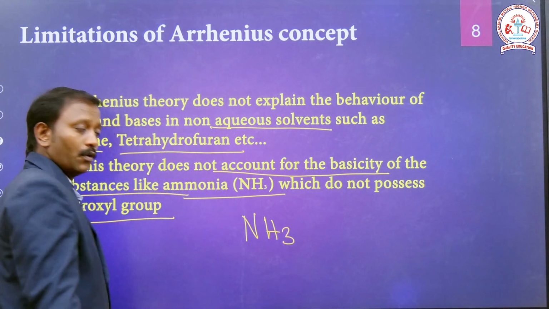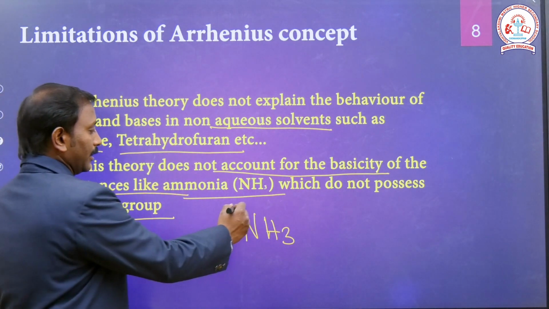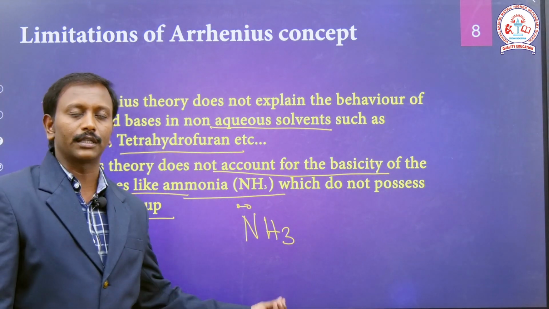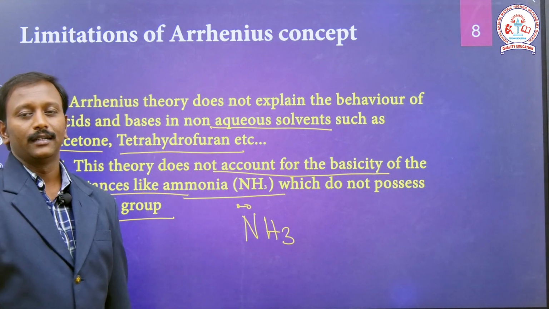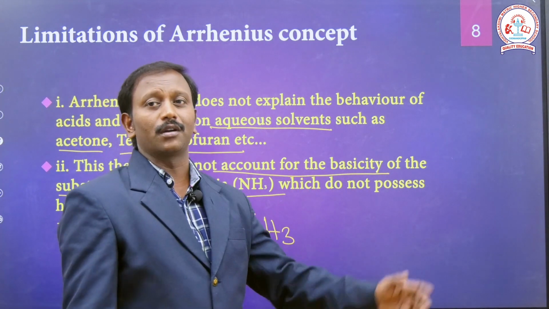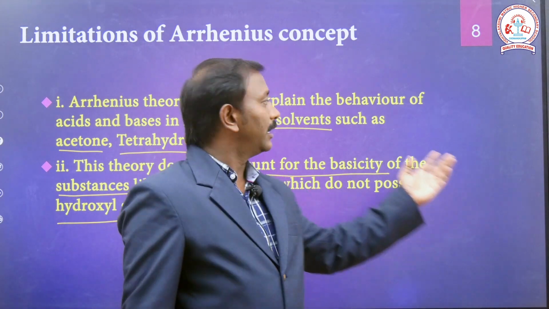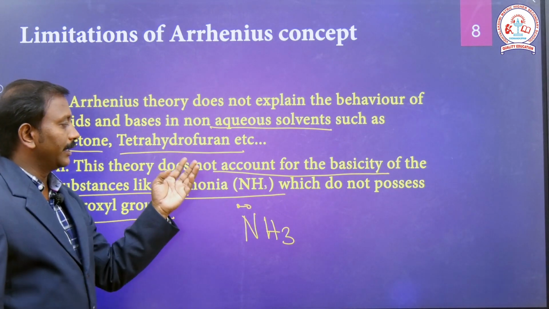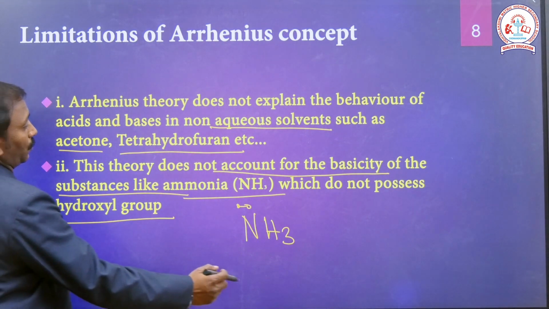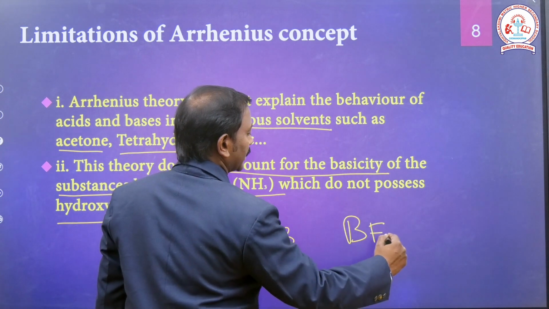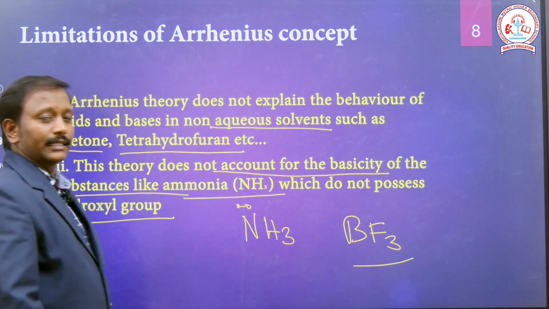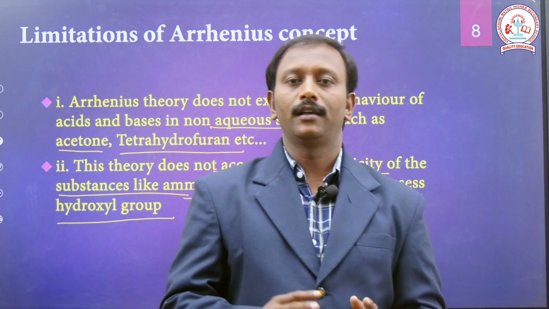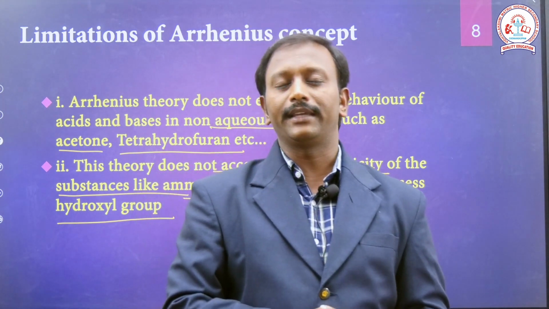Ammonia is basic in nature, but it does not have any OH group or produce OH group. Also boron trifluoride, BF3, is Lewis acidic. So the Arrhenius concept applies only to polar solvents.